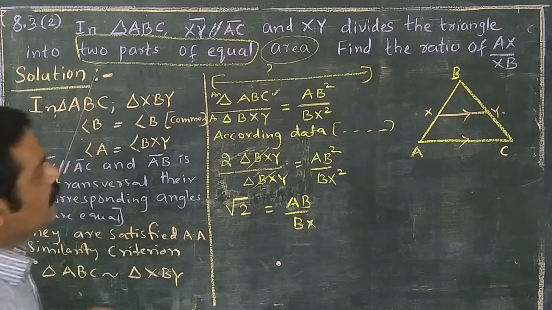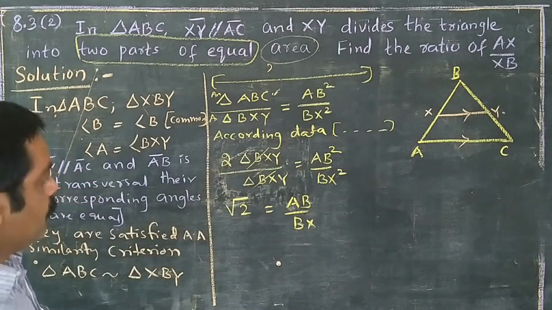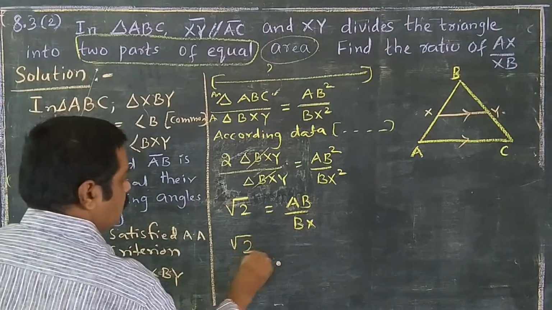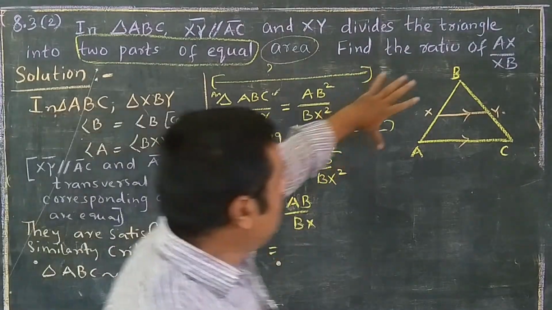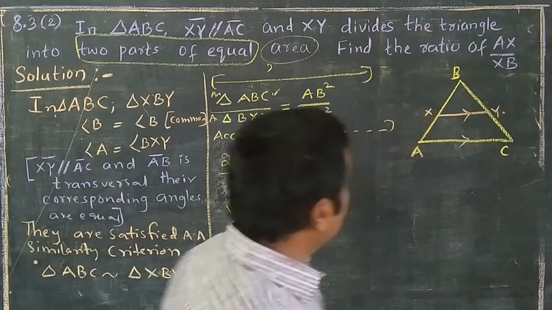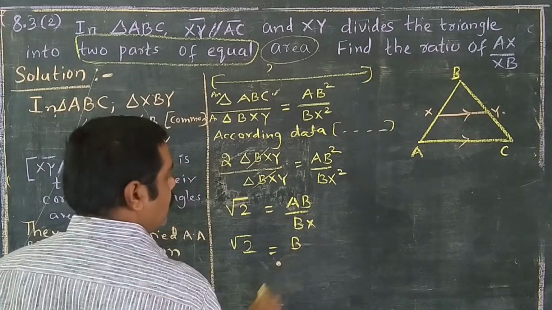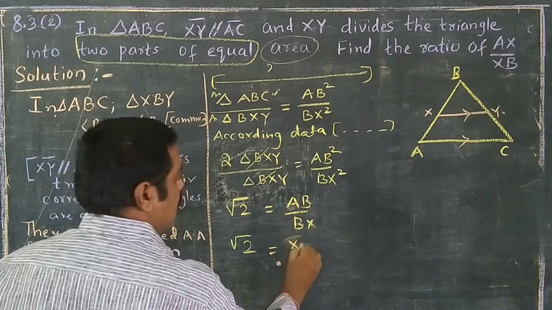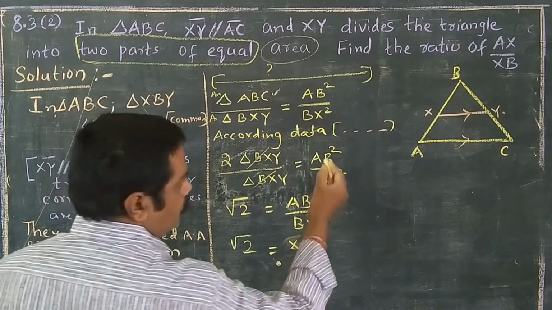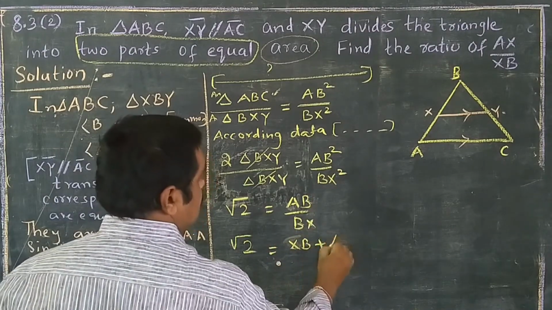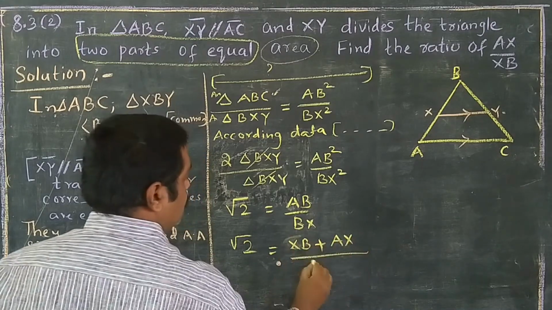But I need AX by XB. So root 2 is equal to, instead of AB we can write BX plus AX, by BX, that is XB.